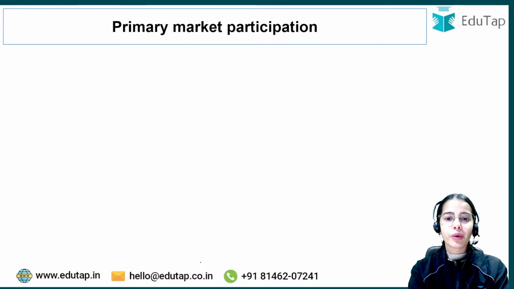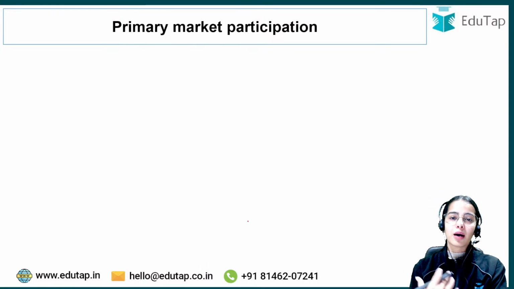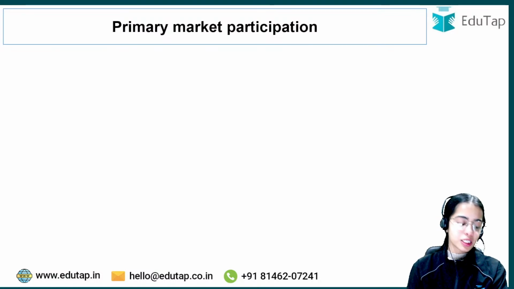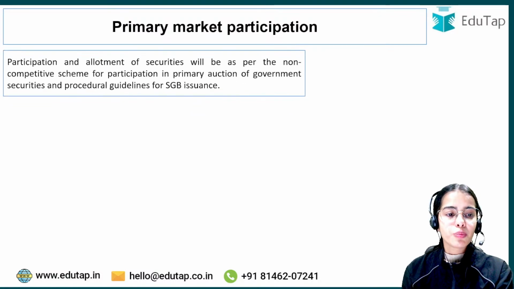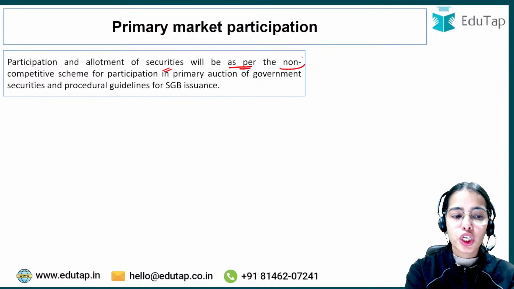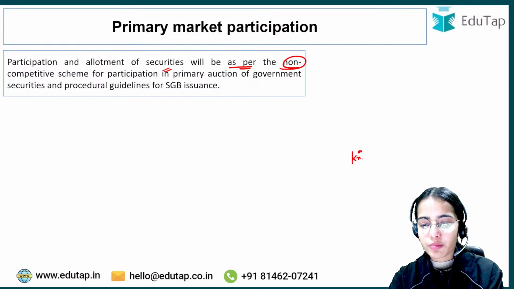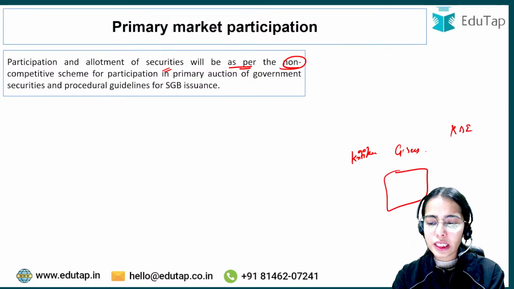Okay, so primary market participation, how the primary market buying happens. Participation and allotment of securities will be as per the non-competitive scheme. So try to understand that, let's say Kritika, that is me, I want to buy government securities from the RBI through my retail direct gilt account.